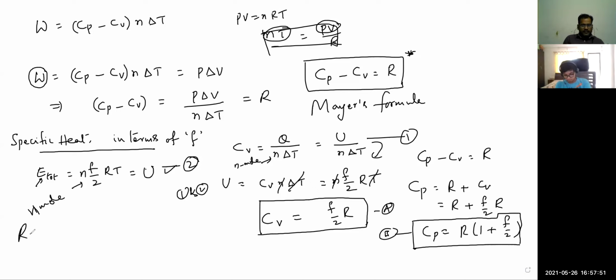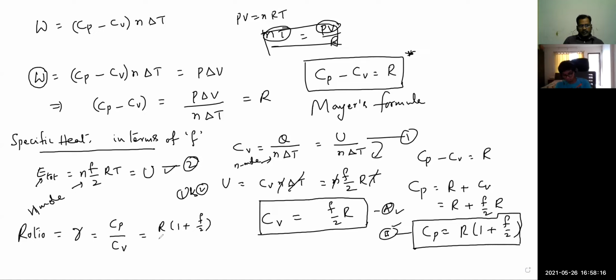Now the ratio of specific heats is gamma. Earlier I told you there is one ratio of specific heats. That is gamma equal to CP by CV. So for this ratio in terms of degrees of freedom, use equations A and B. CP is R into 1 plus F by 2, CV is F by 2 R. So R gets cancelled.